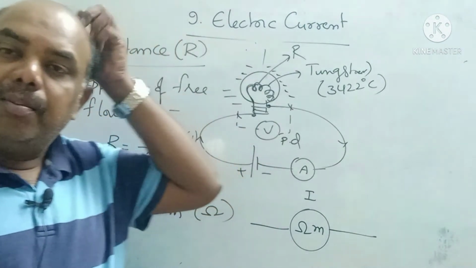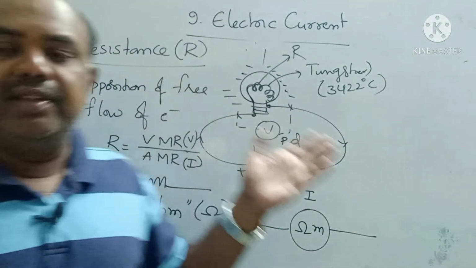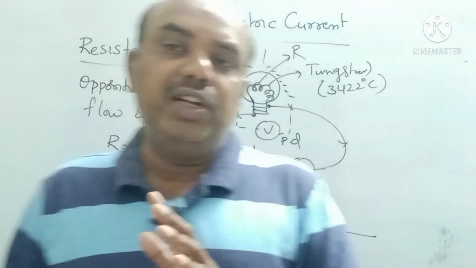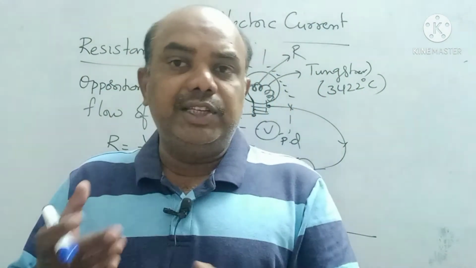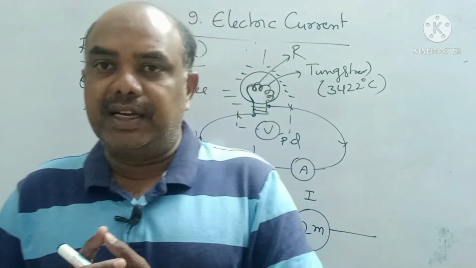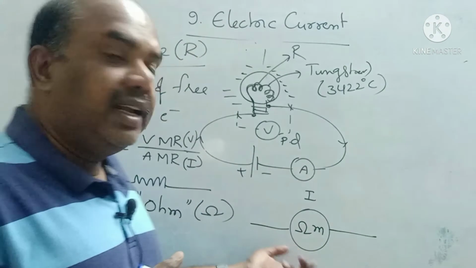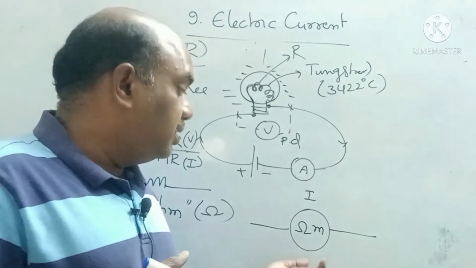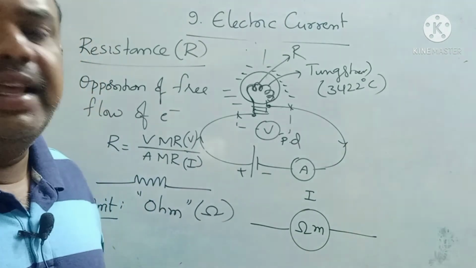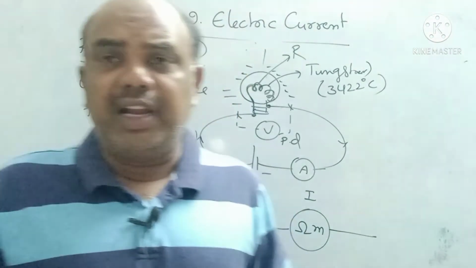You can increase or decrease the potential difference and current a number of times. In various situations you can measure the resistance of the conductor. With the help of an ohm meter you can directly measure the resistance. This is also one of the best, simple instruments, but in different scenarios you cannot find it.